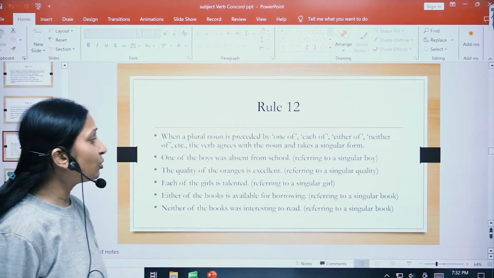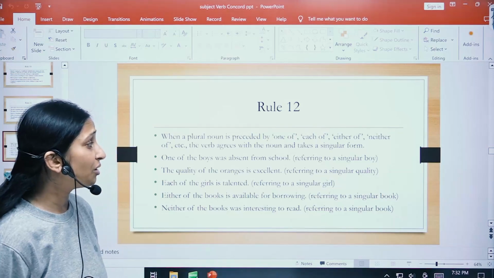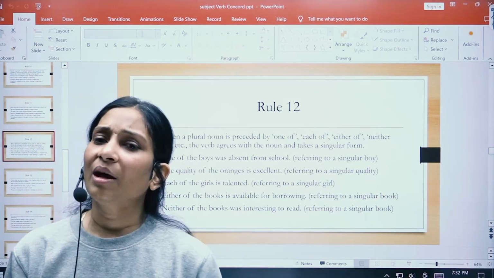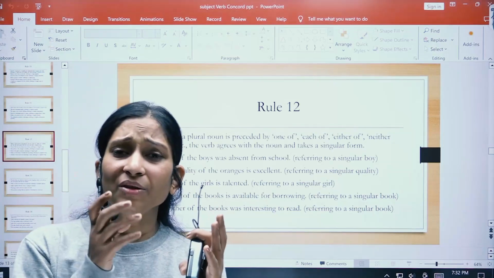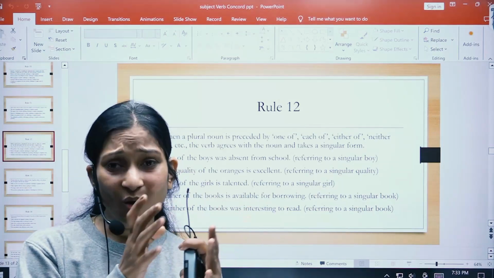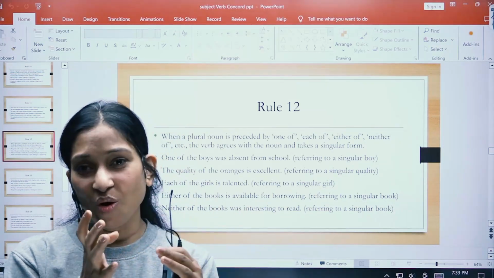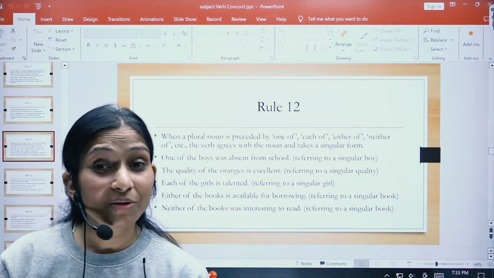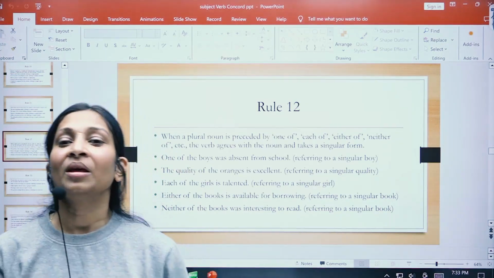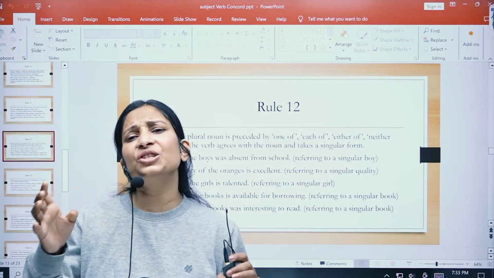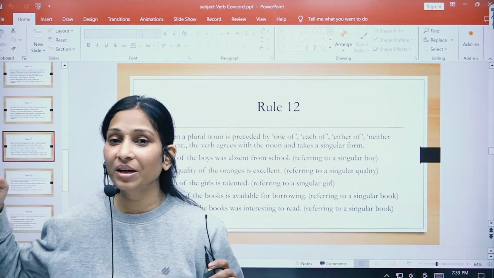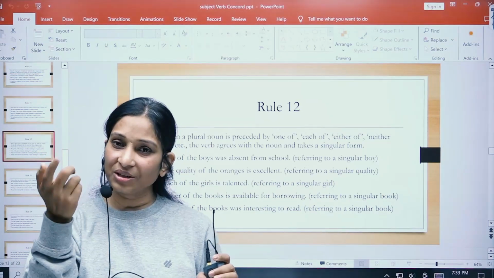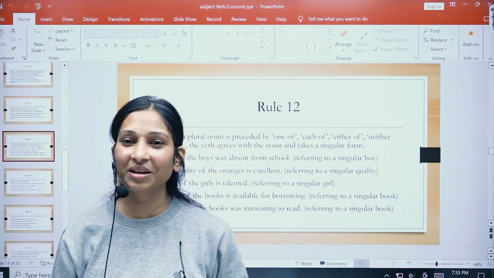When a plural noun is preceded by one of, each of, either of, or neither of, we are going to use a singular verb. Whenever the sentence starts with one of or each of, the subject may be plural, but the verb will always be singular. Why? If I say one of my teachers has scolded me, I have many teachers, but only one has scolded me.